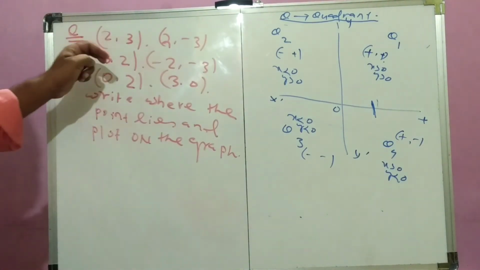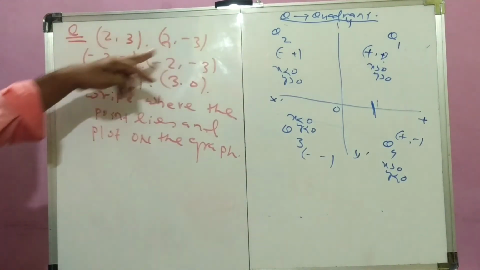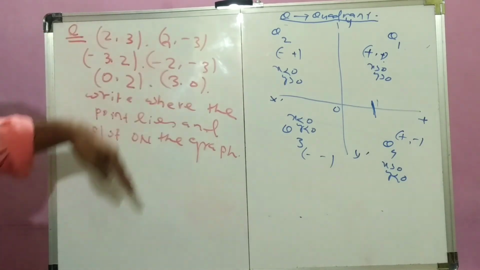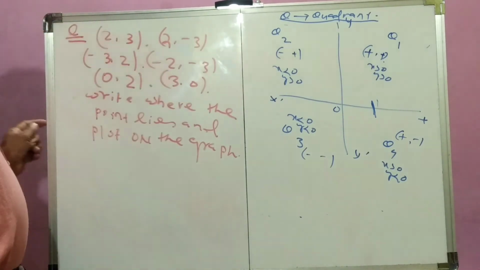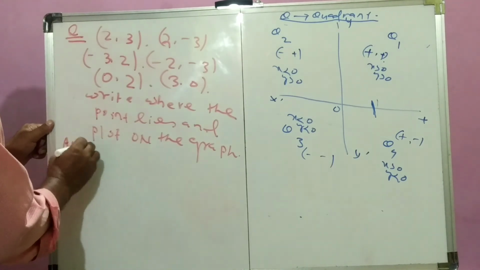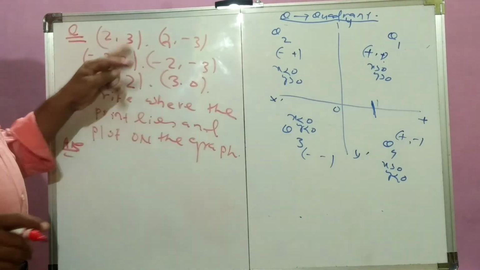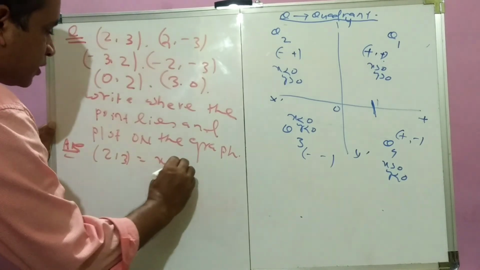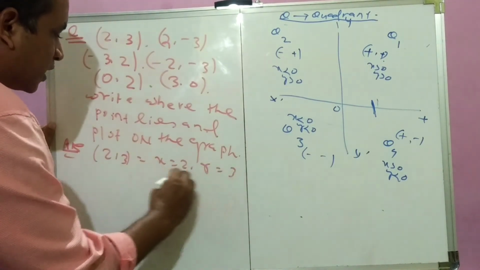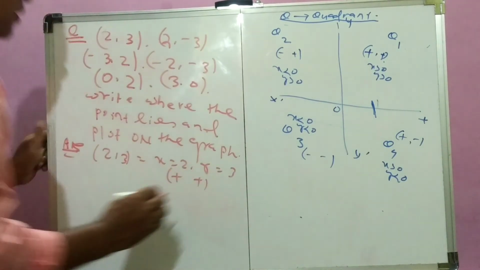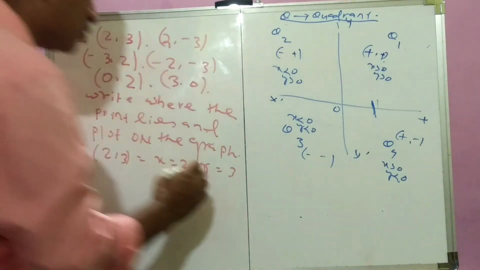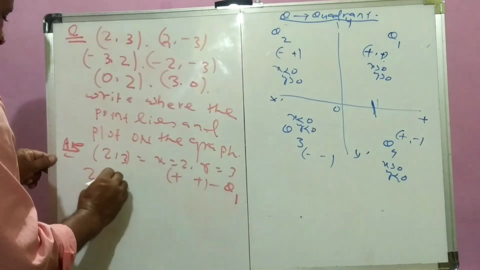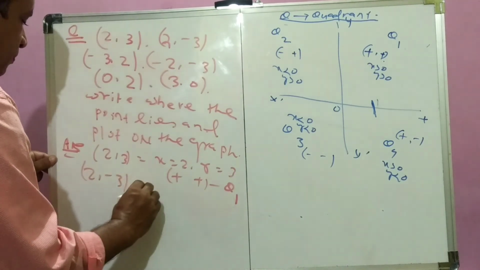At first we have to tell on which quadrant the points (2, 3), (2, -3), (-3, 2), (-2, 3) lie, and then we have to plot them on the graph. Now the answer, try to understand: the point (2, 3) means x is 2, y is 3, that is plus plus. So plus plus lies in quadrant 1, so this point lies in Q1. Similarly (2, -3) means x is 2